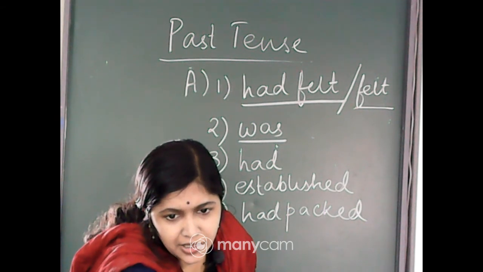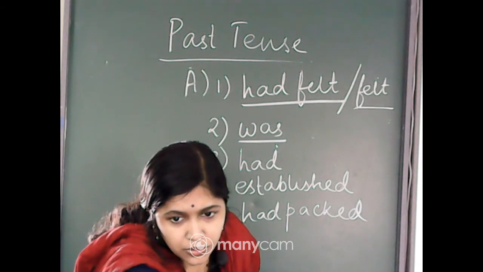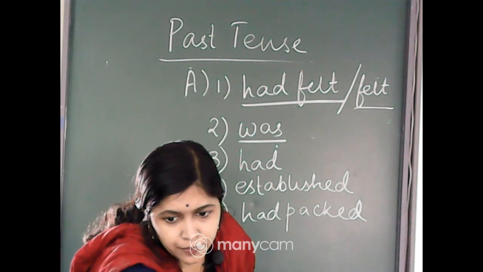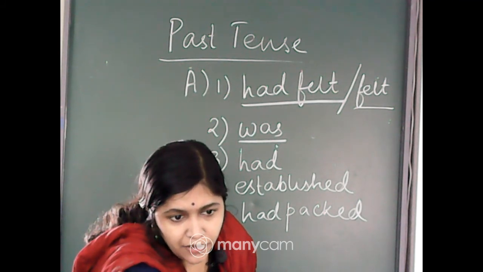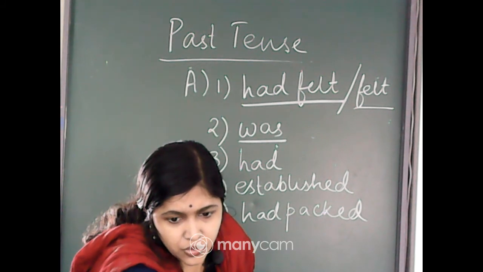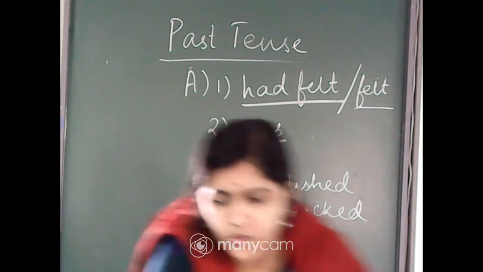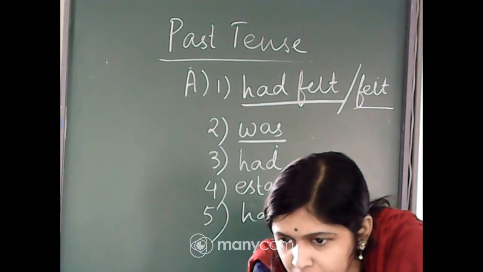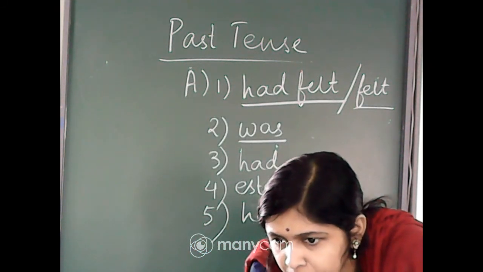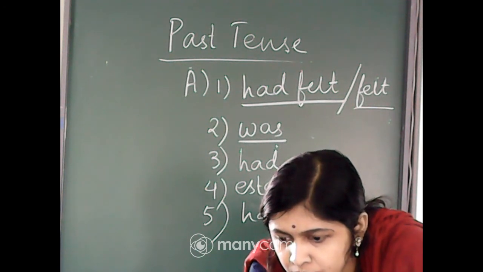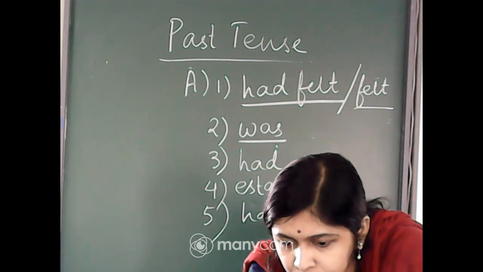Has anybody changed the background? Let me find out. Anybody has done this out of you, students? Yeah, that is done by one of the students, okay, not by me, because I was taking the class. So maybe some student has done this. This is very wrong. Let me see. Just wait for a while, okay.